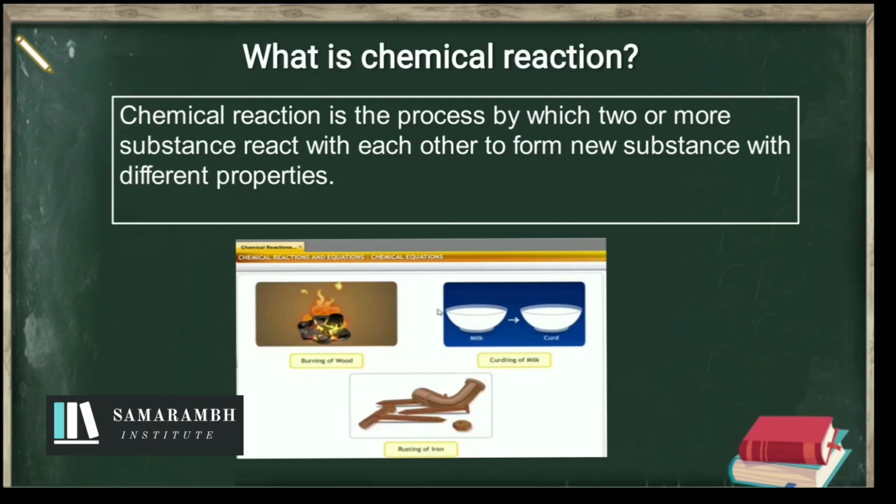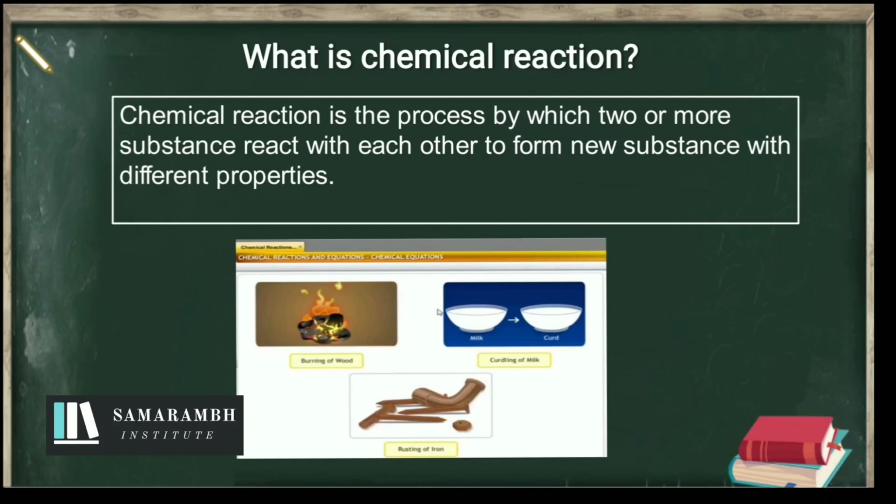We have a lot of chemical reactions in our daily life, like conversion of milk into curd, digestion of food, etc. Burning of fuel is an example of a chemical reaction, and rusting of iron is also an example of a chemical reaction.